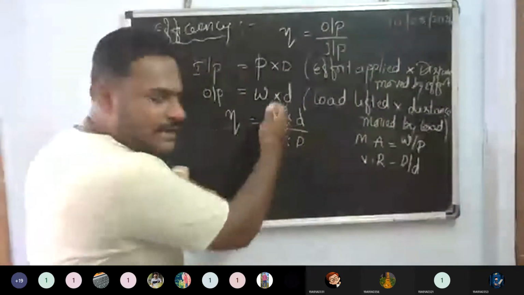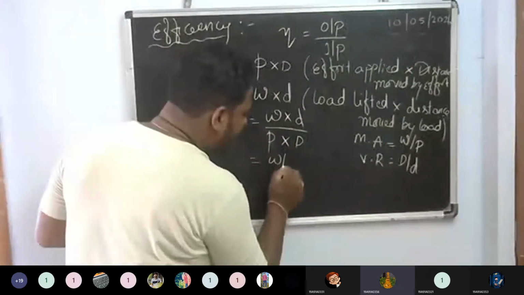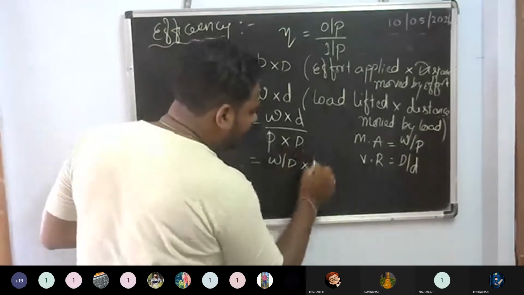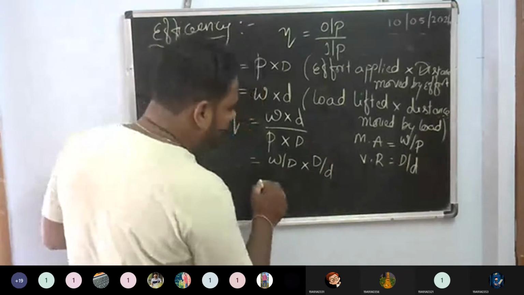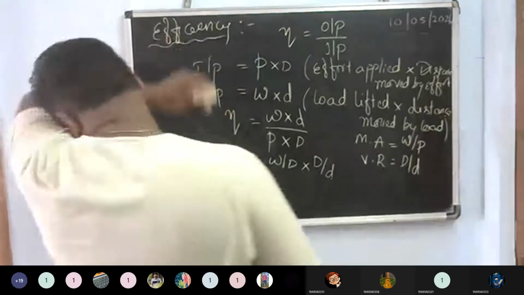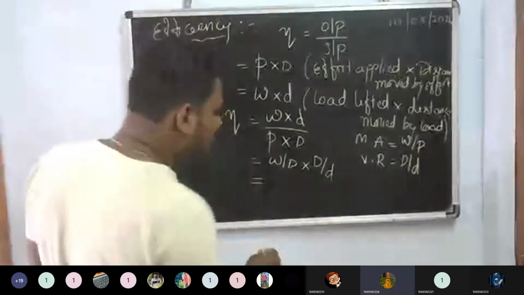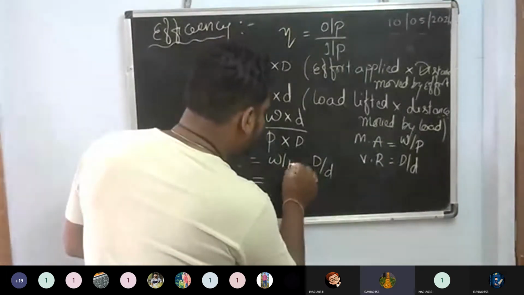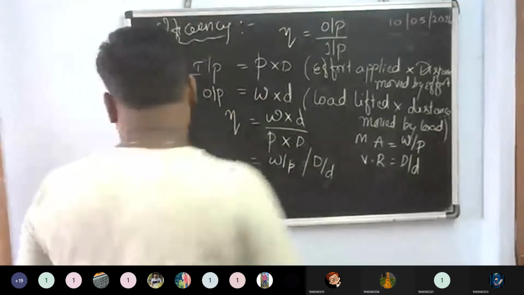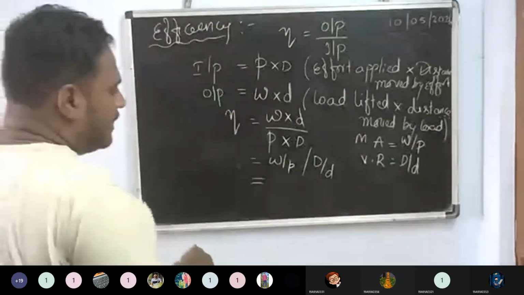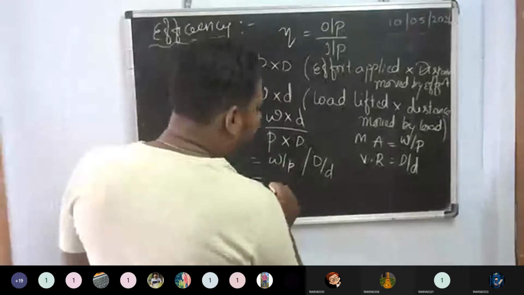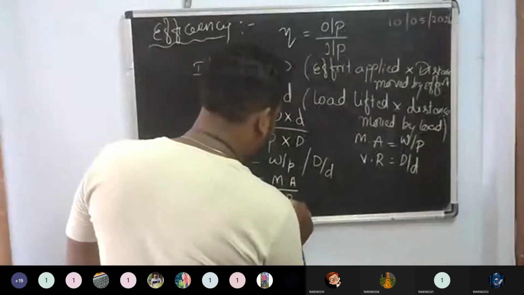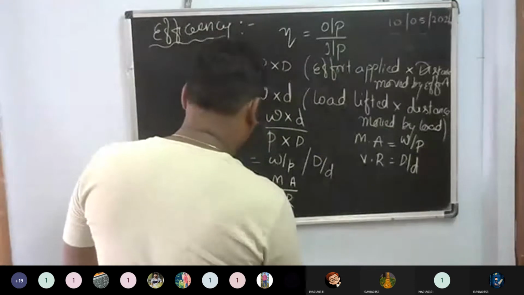Here I can write W by P into d by D. This is nothing but mechanical advantage, and D by d is the velocity ratio, which gives efficiency.